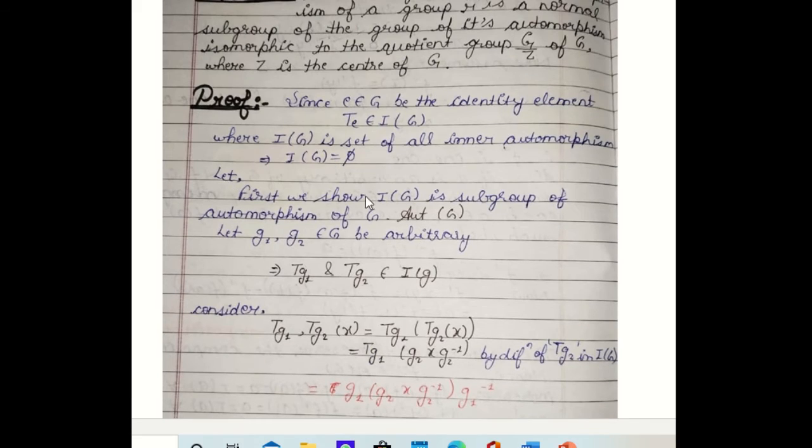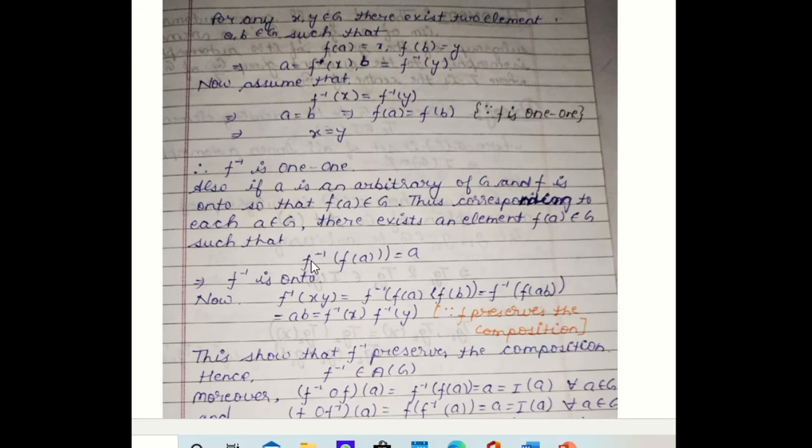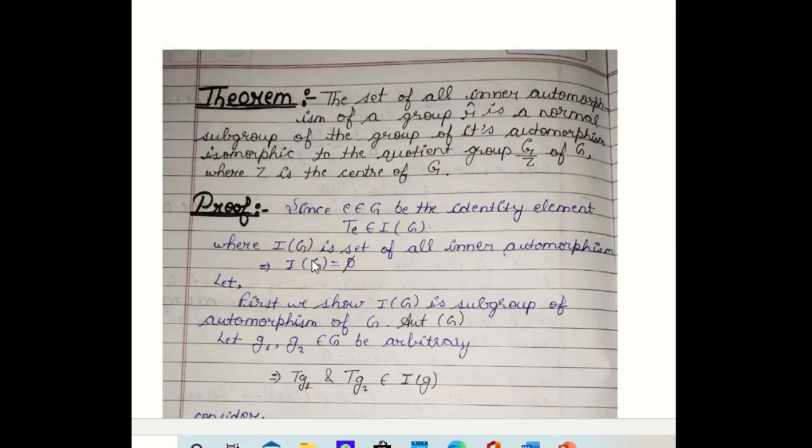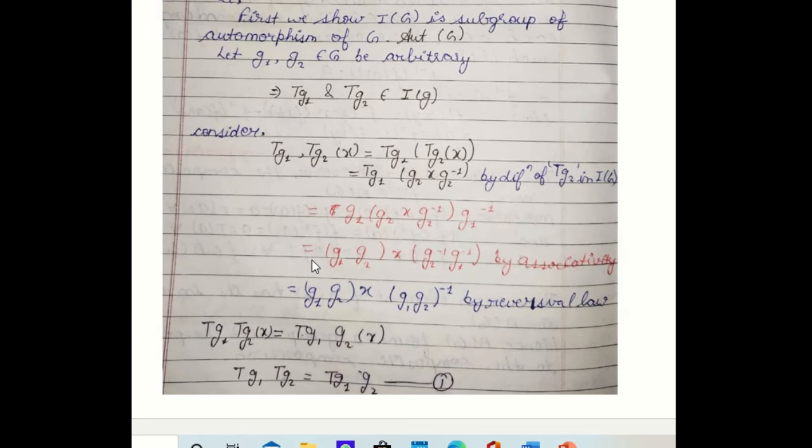So first we show IG is a subgroup of the automorphism group of G, that is AG. Let G1 and G2 belonging to G be arbitrary. So TG1, the inner automorphism, we have already discussed. TA type of mapping exists, where A is a fixed element. So if G1 and G2 are two elements of G, then TG1 and TG2 are two inner automorphisms defined over G.